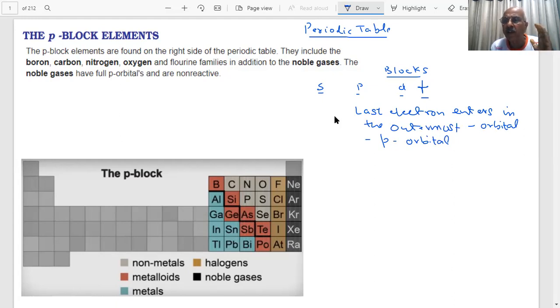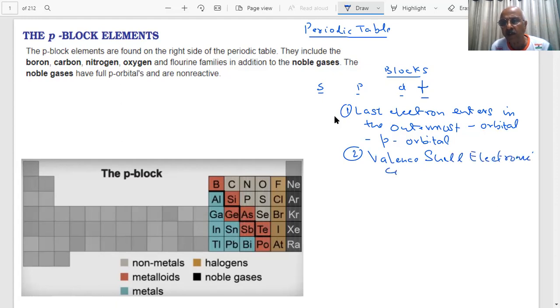The reason we studied electronic configuration is that there is a close link between the electron configuration and the physical and chemical properties of the elements. What we will be looking at is the valence shell electronic configuration.